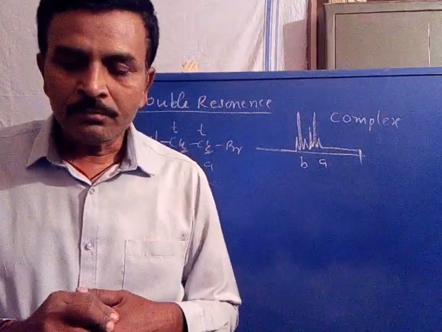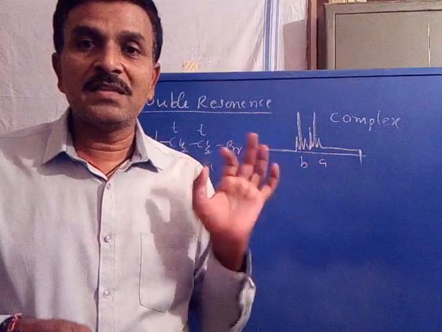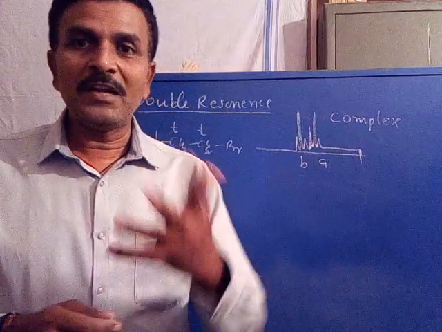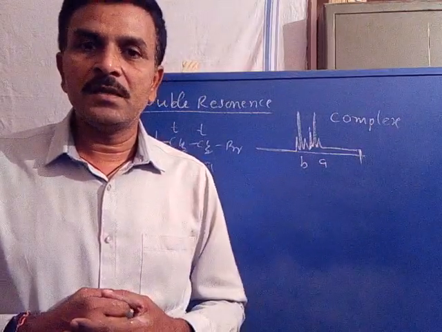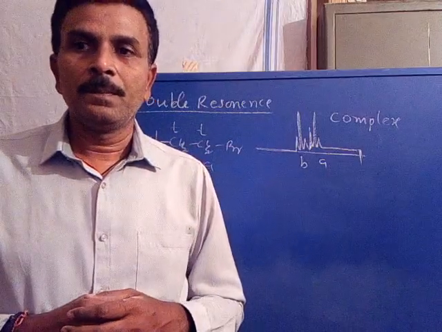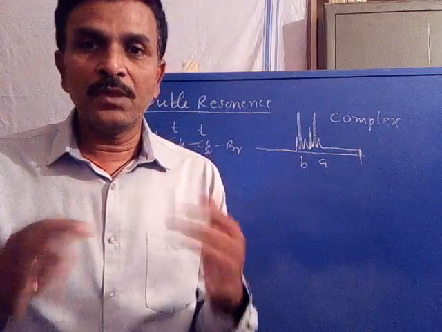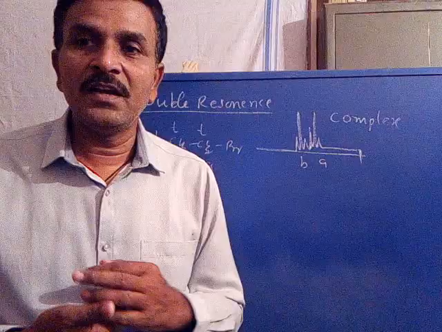Now, why did complexity arise in this case? The complexity may be due to the multiplicity signals. How do the multiplicity signals appear?